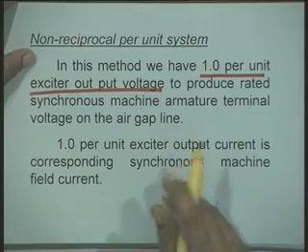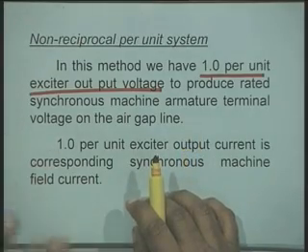As the definition goes, 1 per unit exciter output voltage is required to produce the rated terminal voltage of the synchronous machine on the air gap line, not on the saturation curve, but on the air gap line.